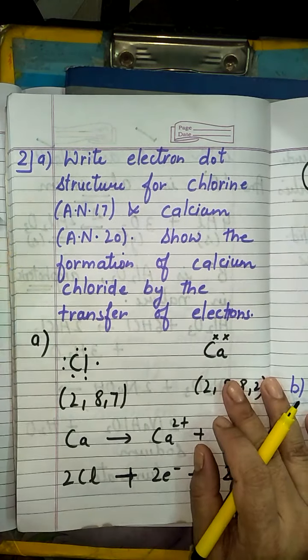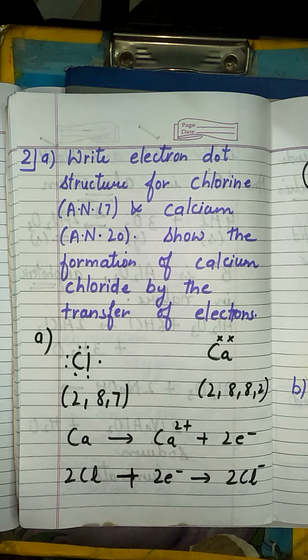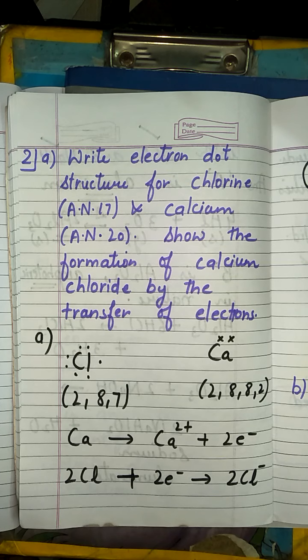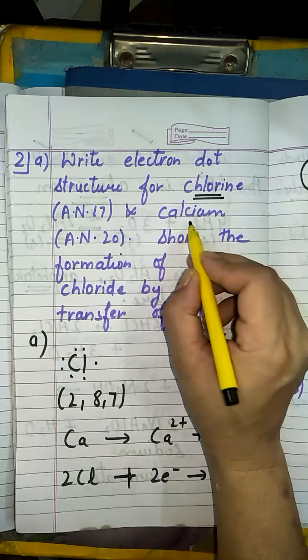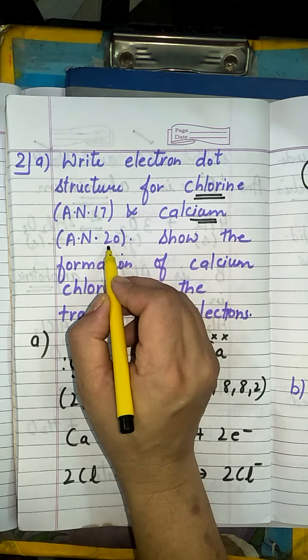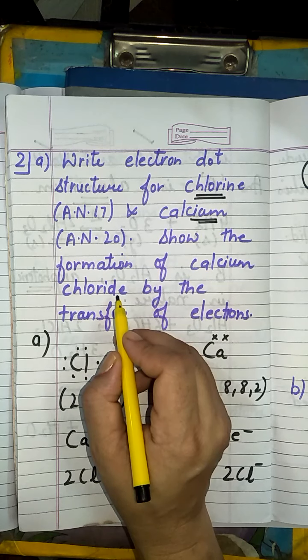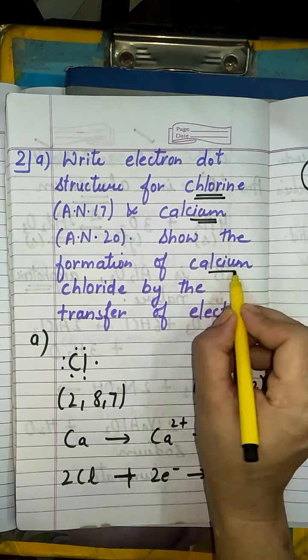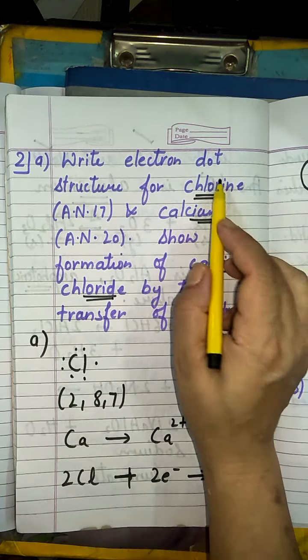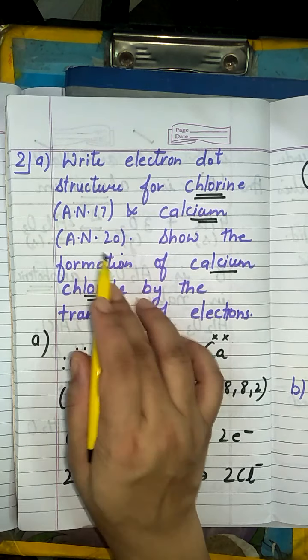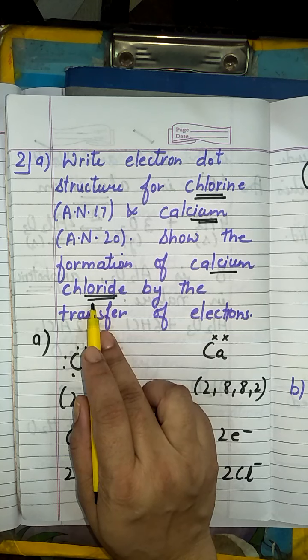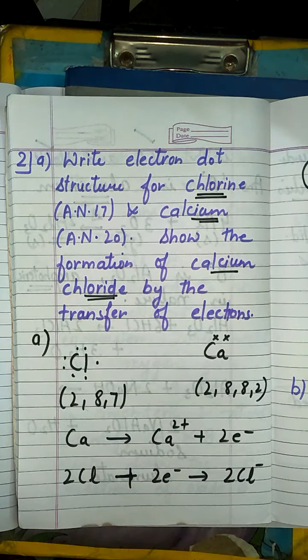Then come to question number 2, A part. Here we have to form the structure of chlorine with atomic number 17 and calcium with atomic number 20. Also we have to show the formation of calcium chloride. Firstly he has told you to draw the dot structure of chlorine and calcium. Then he has told you to show the formation of calcium chloride.